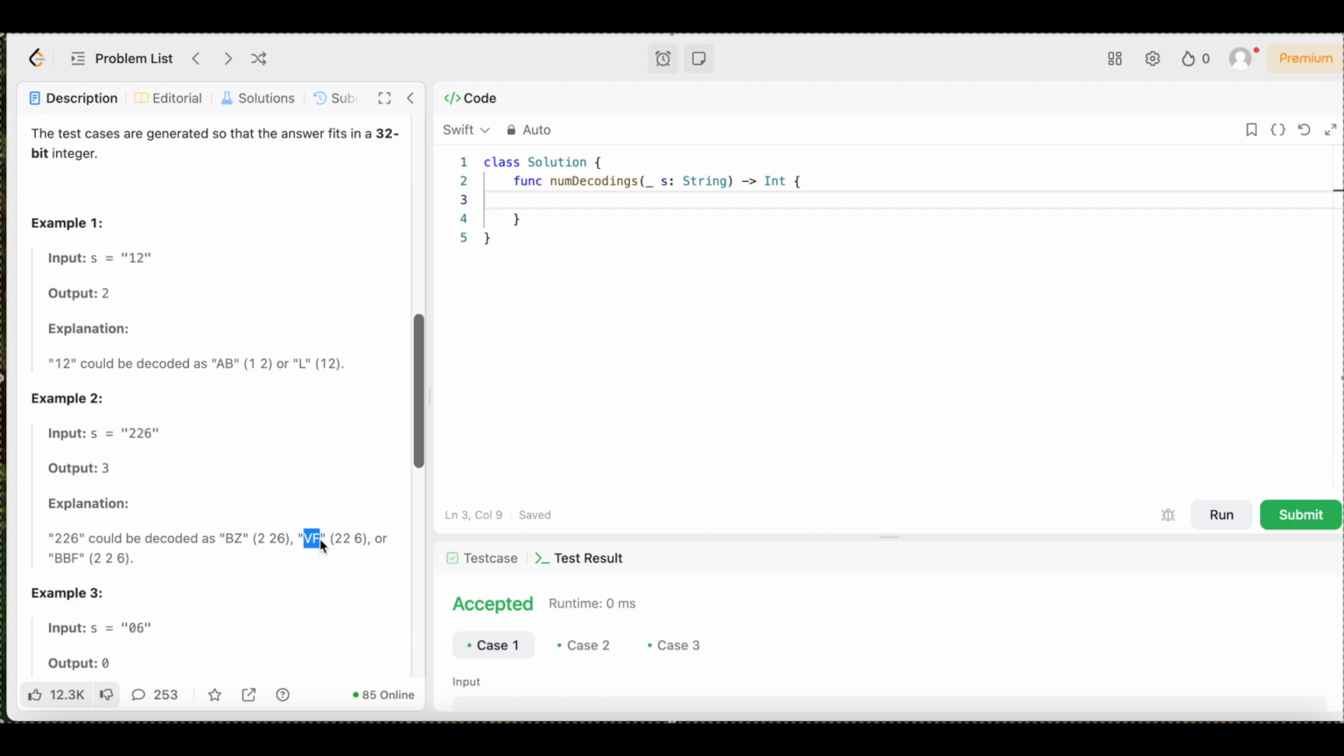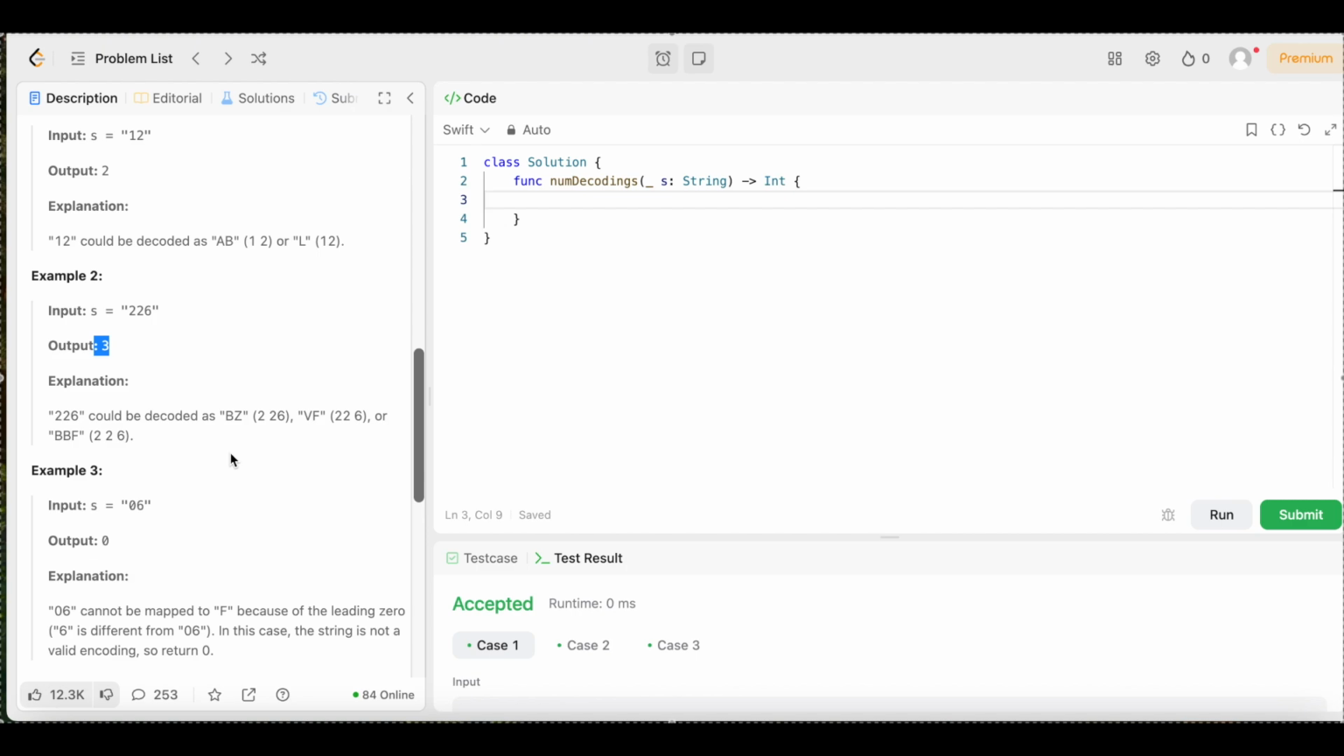We don't know. But all we need to know is how many different options we have for it to be. And in this case, there's 3 different options that we could go with when we are decoding this to figure out what it's saying, right? So we just have to return how many different ways it could be decoded. And in this case, there are 3 different ways it could be decoded. It could be BZ, it could be VF, or it could be BBF. And that's why the output is 3.